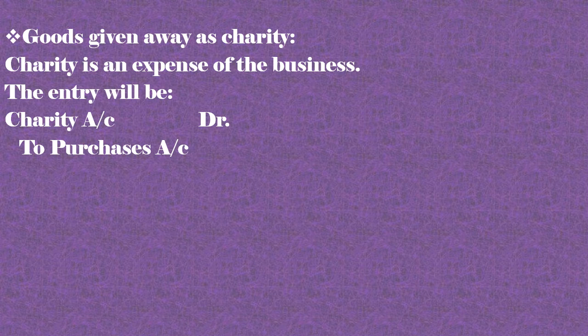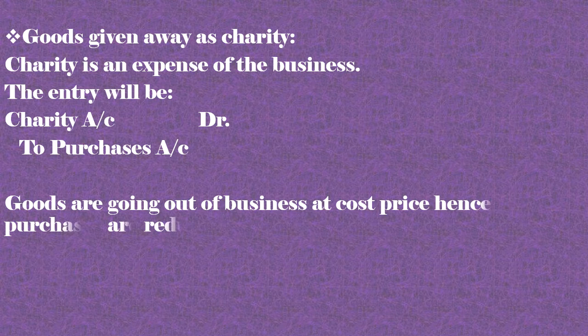So here the charity account is an expense, so it will be debited, and purchases are reduced, so it will be credited. We will reverse the debit purchases into credit purchases.